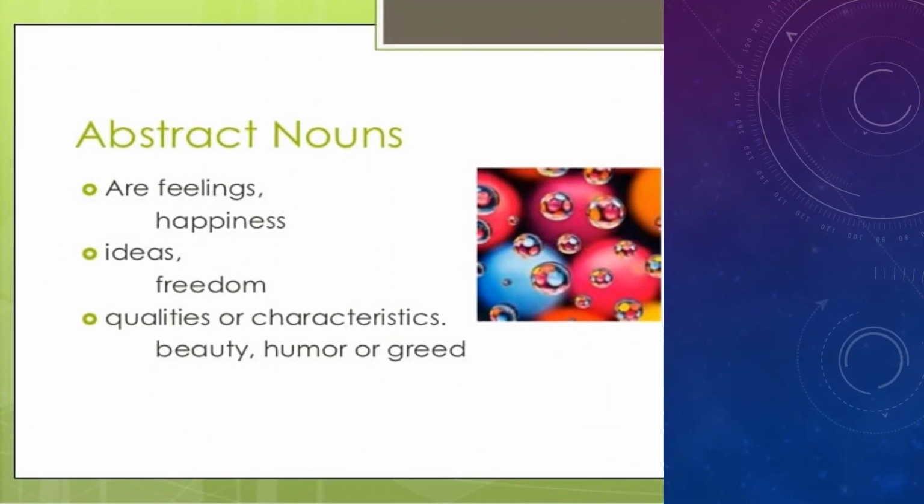An abstract noun is very abstract. We cannot see it tangibly. Usually we are referring to feelings like happiness, ideas like freedom, qualities or characteristics like beauty, humor, greed, bravery. Usually we cannot see the thing directly, but the thing exists, so we categorize it as an abstract noun.